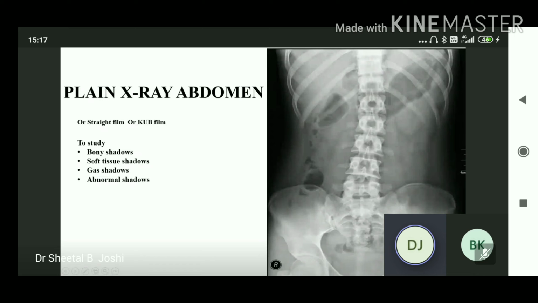We can also appreciate the sacrum bone, which is forming the sacroiliac joint on both the sides, right and left. The iliac crest.